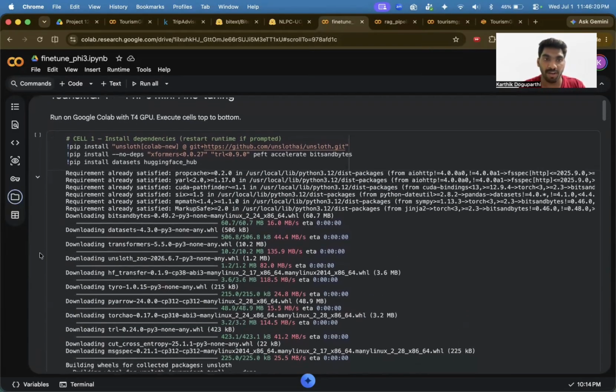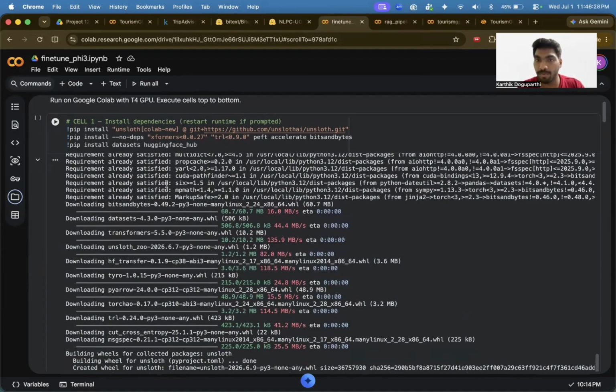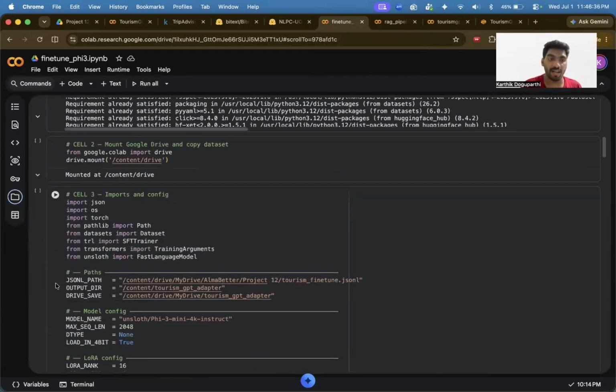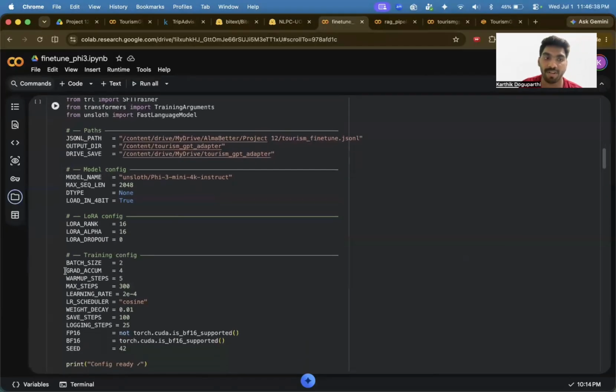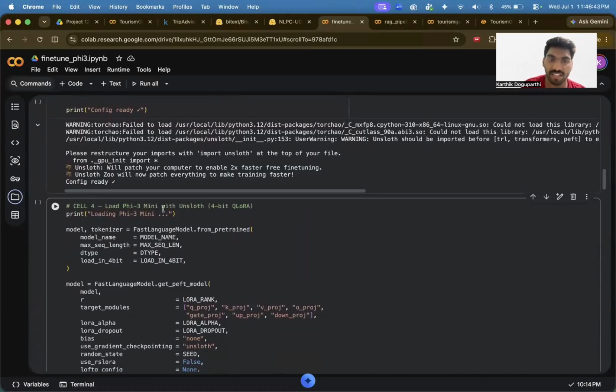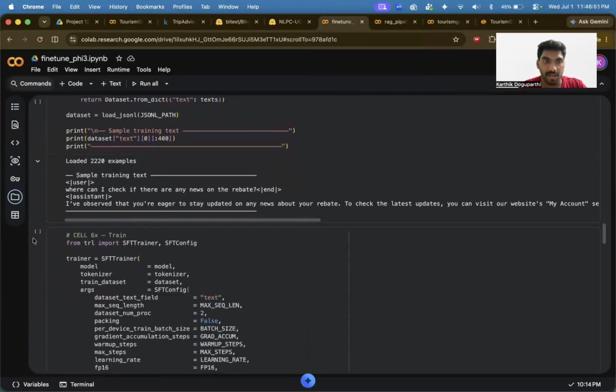I've imported all my required data sets, from Hugging Face as well. I've used the Phi-3 model as my base model to train my model. After mounting my data and importing my data set, I'm loading the Phi-3 model as I told you earlier, with the model name, and the data set would be loaded here. I've loaded all 2200 training examples from the JSONL structure.